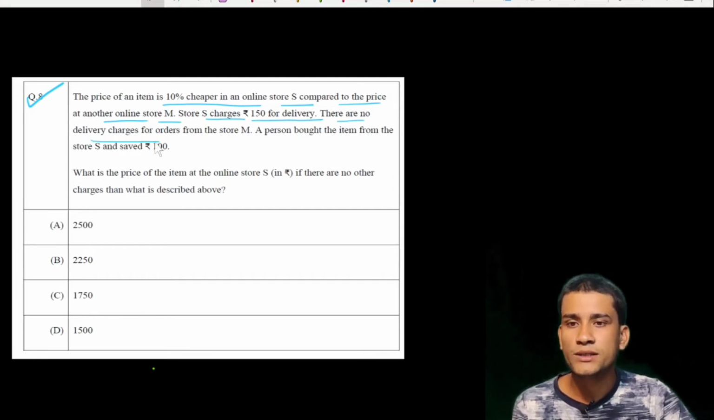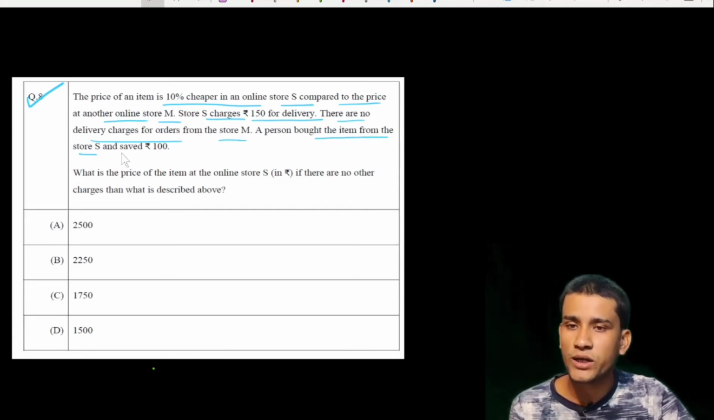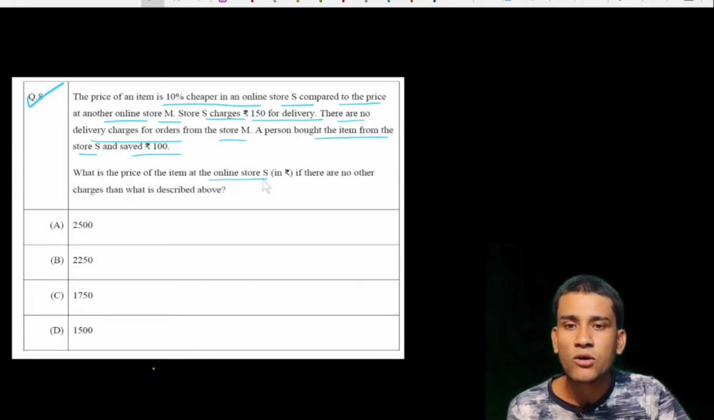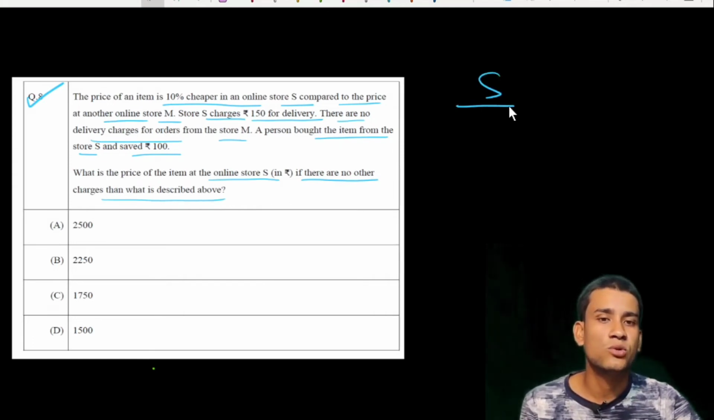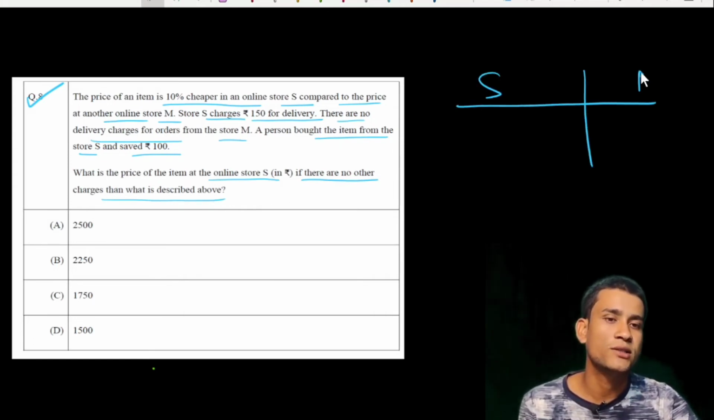There are no delivery charges for orders from the store M. A person bought the item from the store S and saved rupees 100. What is the price of the item at the online store S in rupees if there are no other charges than those described above? Suppose this is online store S and this is online store M.